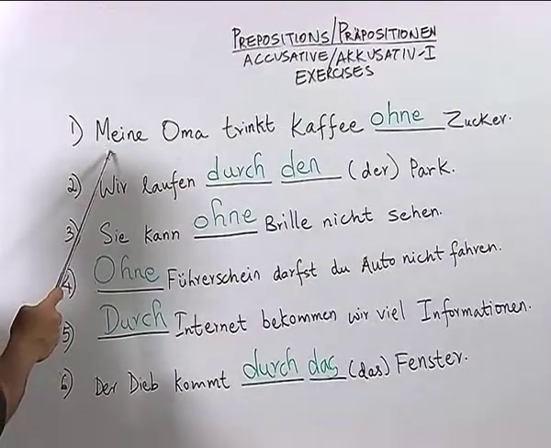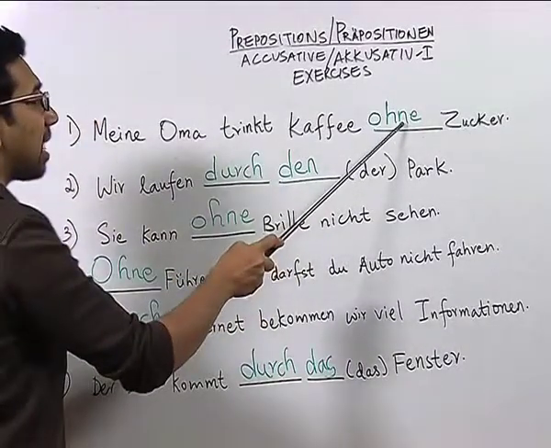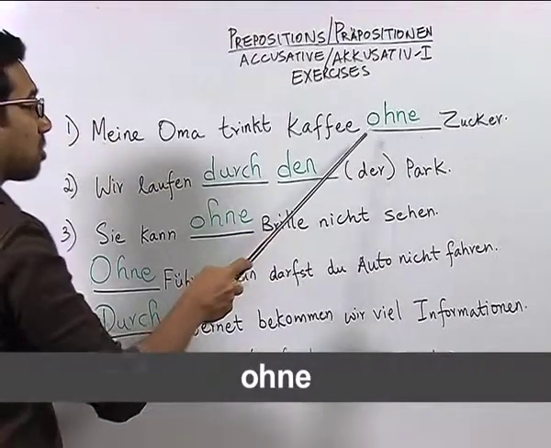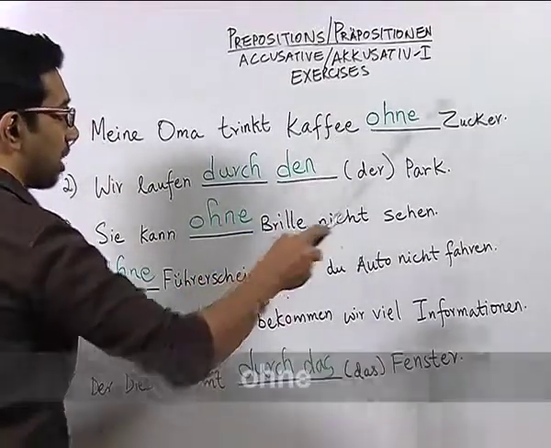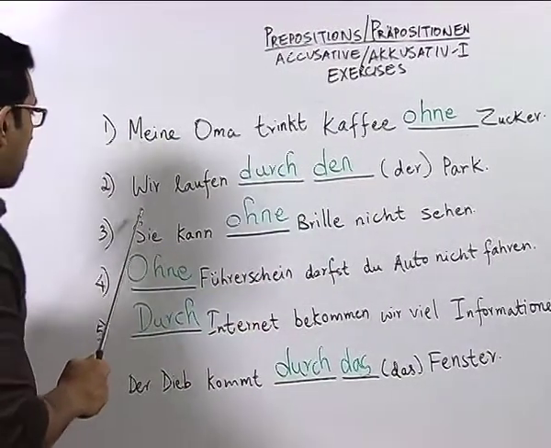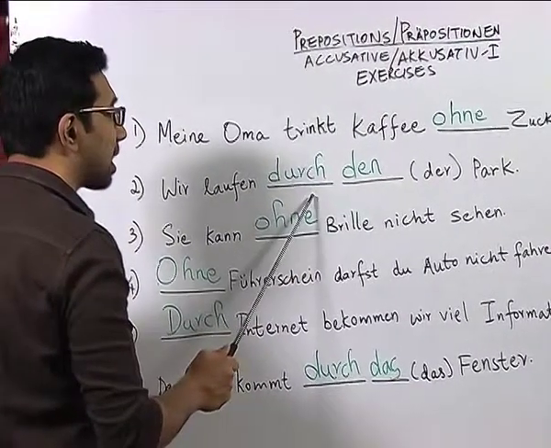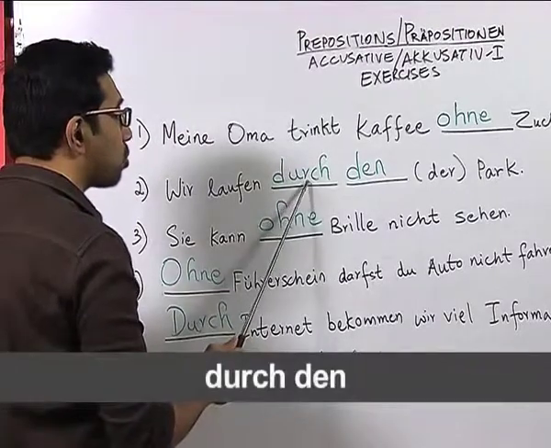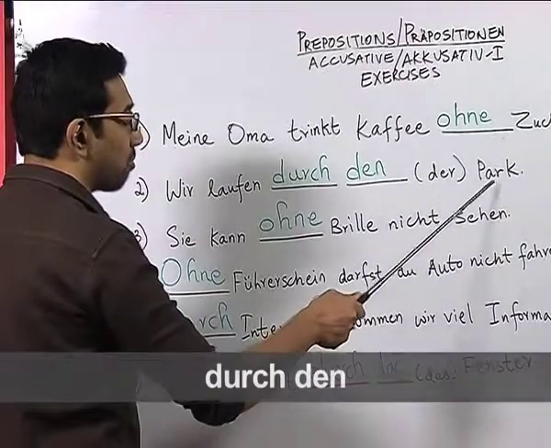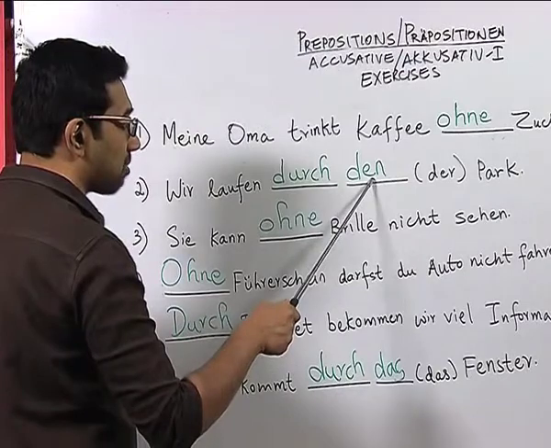In sentence number 1, meine Oma trinkt Kaffee ohne Zucker. Here the student correctly identified that the preposition ohne should be used because it shows the relationship between coffee and sugar. Without sugar, the coffee is being drunk. Number 2, wir laufen durch den Park. Here also the student correctly identified that the preposition durch should be used as it shows the way, and the article of the noun Park should be converted into den, which is the accusative article,